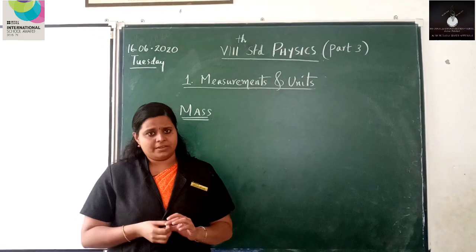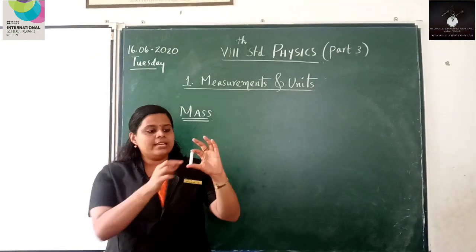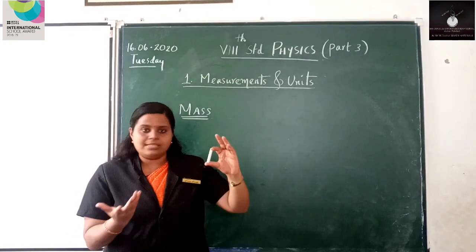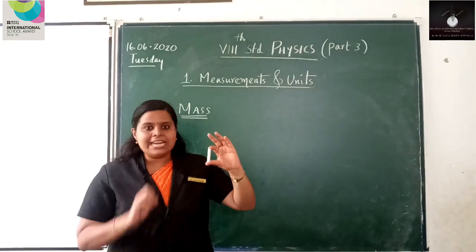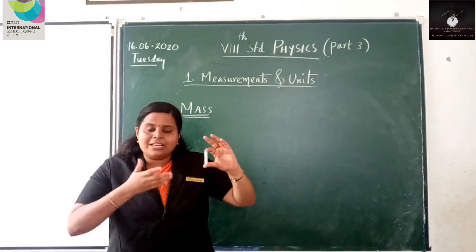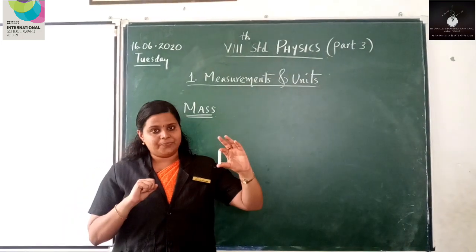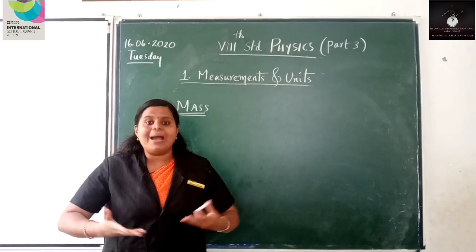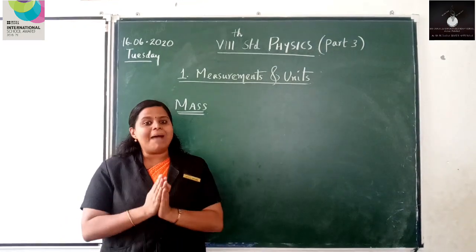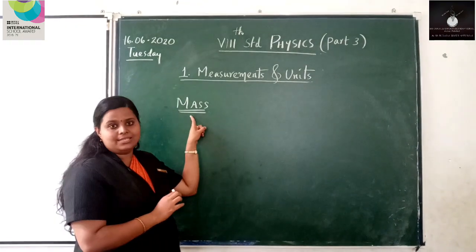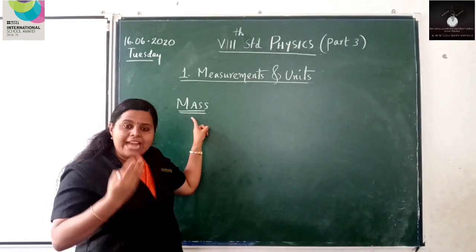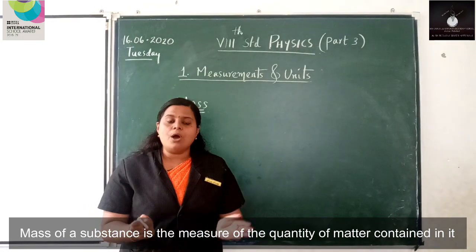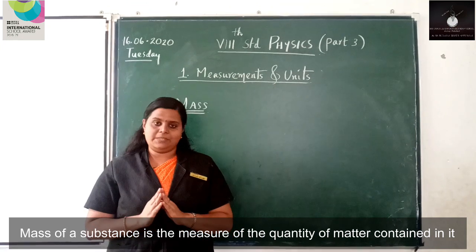So what do you mean by matter? Let's consider the case of a chalk. Listen, you know that this chalk is made up of tiny particles which you can't see, right? These tiny particles are known as matter. In the same way, in sugar also some quantity of matter is there, and this quantity of matter is known as mass. So what is mass, or how can we define mass of a substance? Mass of a substance is the measure of quantity of matter present in that substance.